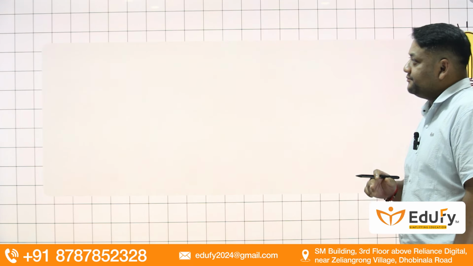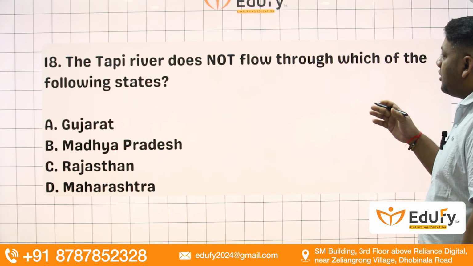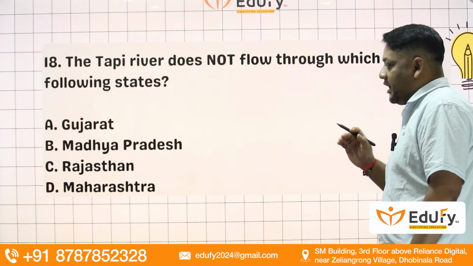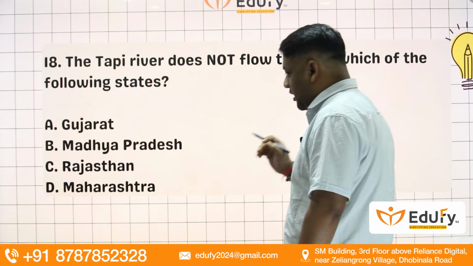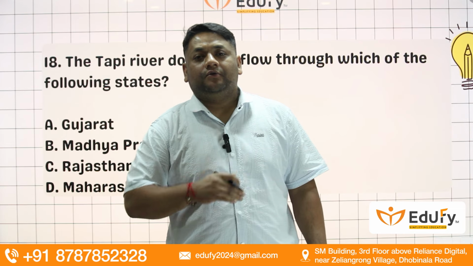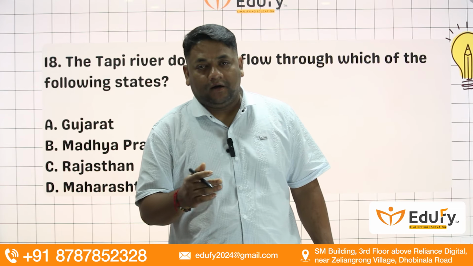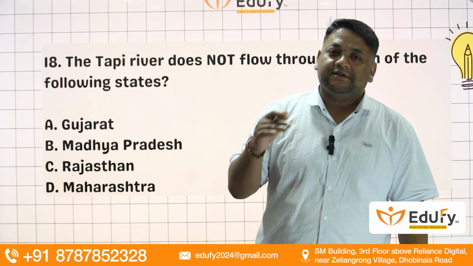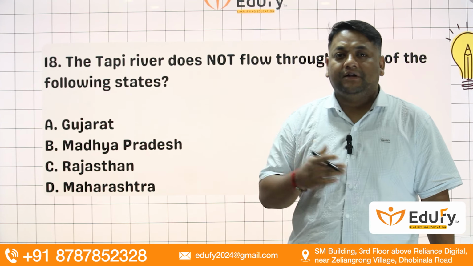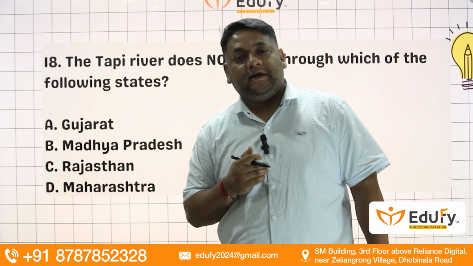Next question. The Tapi river does not flow through which of the following states? Gujarat, Madhya Pradesh, Rajasthan, Maharashtra. Remember, Tapi is the river also known as the twin of Narmada. It flows in exactly the same length and direction as Narmada, in the center of Vindhya and Satpura.